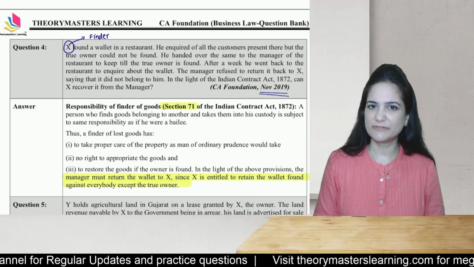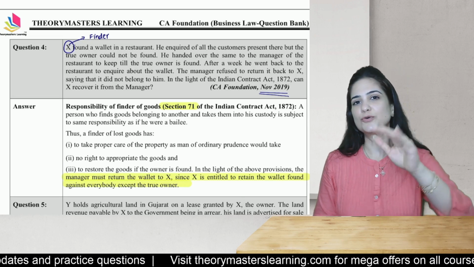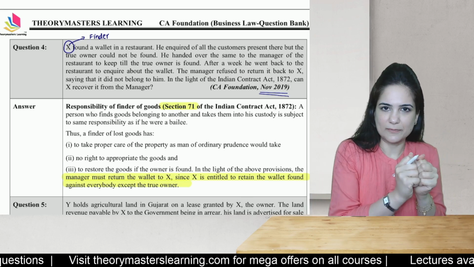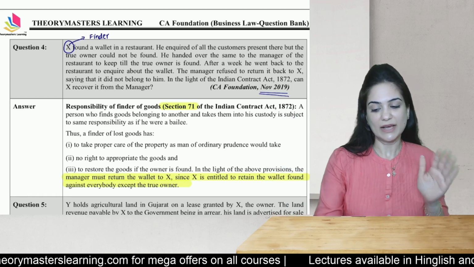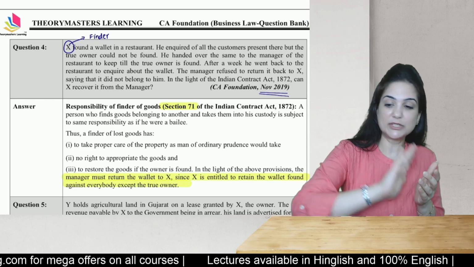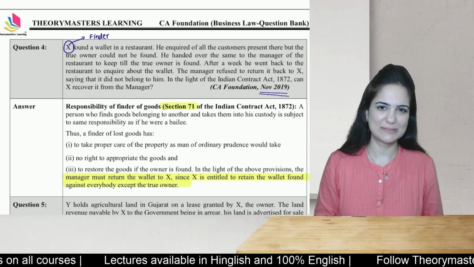Since he is the finder, it is his responsibility to keep the wallet till the true owner is found. He has a right against that wallet, against everybody except the true owner. What does that mean? It means he can keep the wallet with himself. He will not give it to anyone except the true owner. So that is the meaning of this provision.